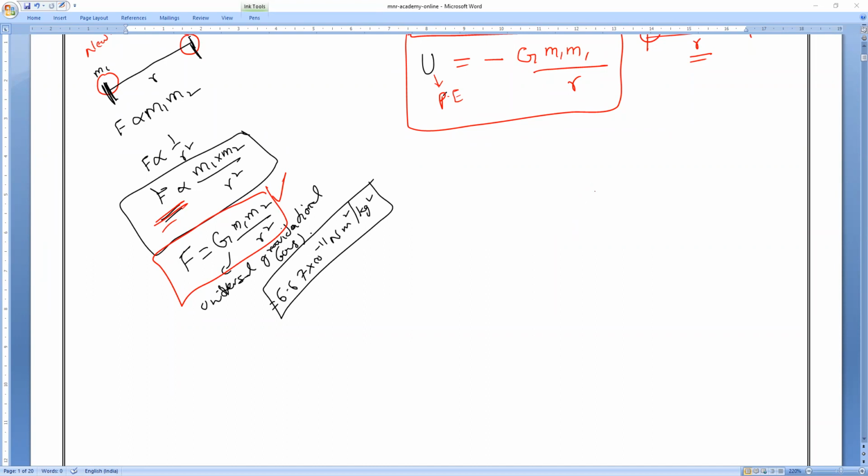I have taught you a concept called center of mass. Do you remember? I don't want to spend much time explaining this concept. For example, if you want to balance a pencil, I have given you the pencil. I'll ask you to balance it on your fingertip. Definitely you will find a midpoint of this pencil so that both sides have equal weight, so that the pencil will be balanced.